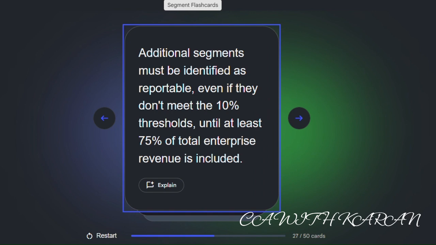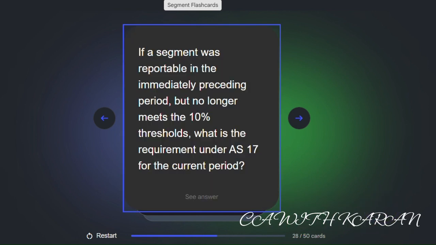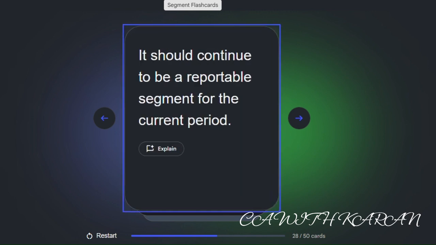Additional segments must be identified as reportable even if they don't meet the 10% threshold until at least 75% of total enterprise revenue is included. A segment was reportable in the immediately preceding period but no longer meets the 10% threshold limit. What is the requirement under AS 17 for the current period? It should continue to be a reportable segment for the current period.